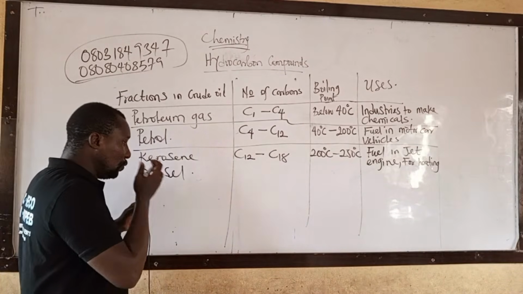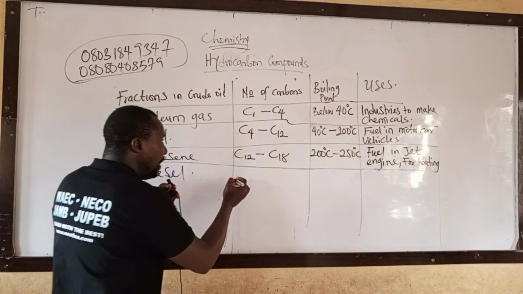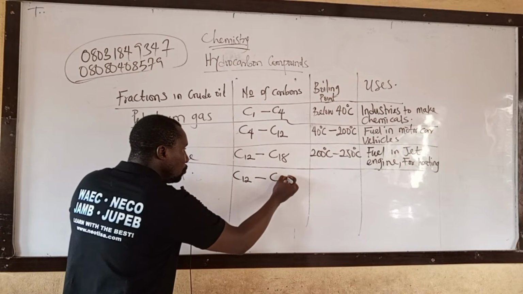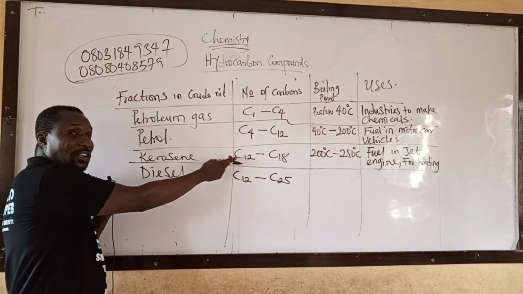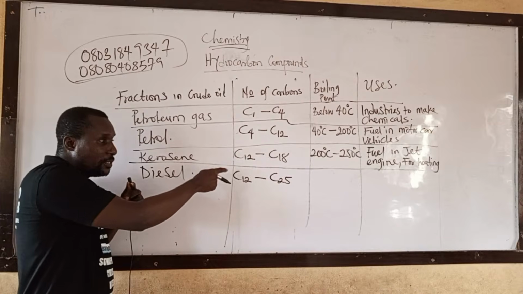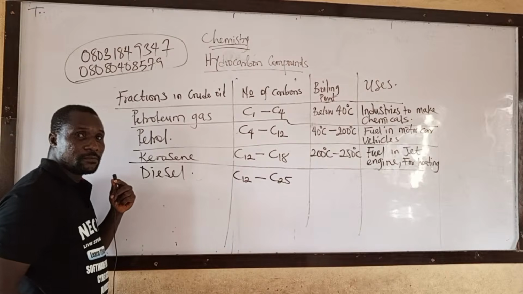Diesel has a carbon range of C12 towards C25. It starts like kerosene, with the same starting point, but kerosene stops at 18, diesel stops at 25.